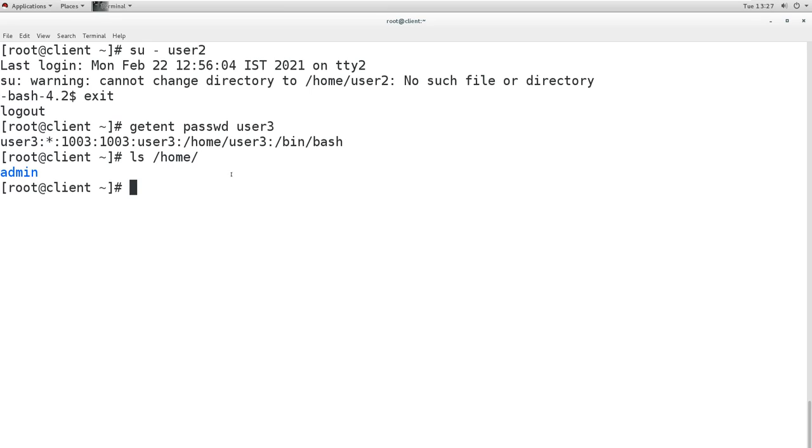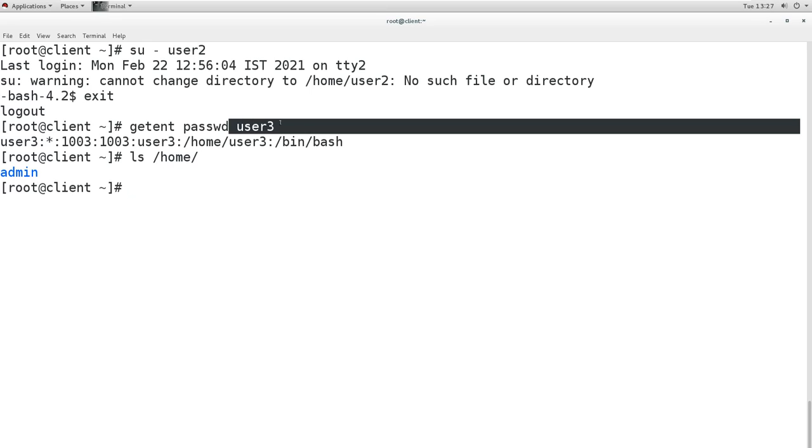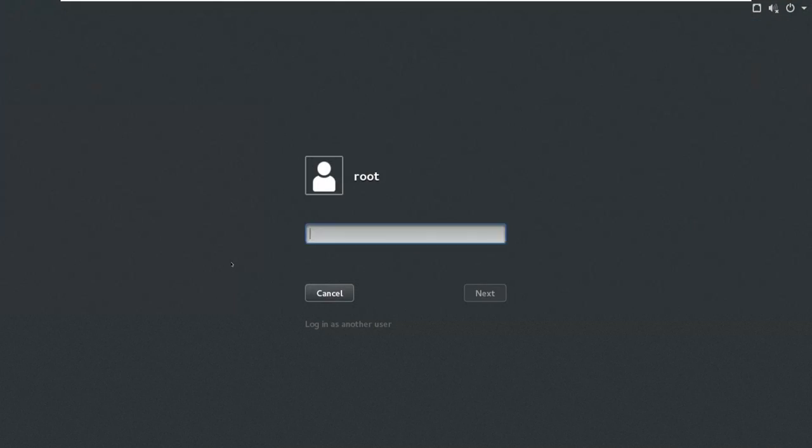Why? Because it is on the server, it is not on this client. So what we do, we share the home directory from the server and we mount it here on this local home directory. Now how will we share it? We will share it by using NFS.